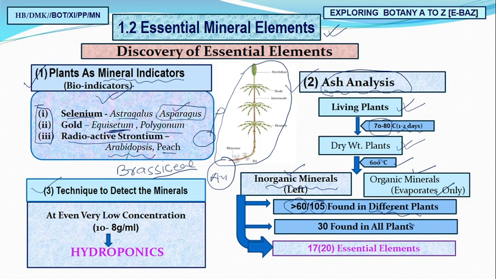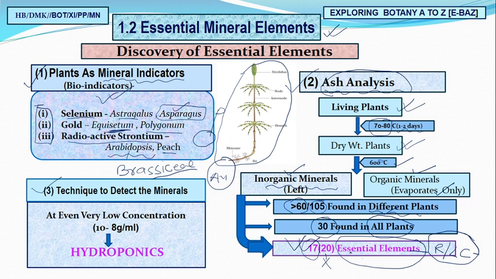Later on they found that all plants present on the earth essentially have 30 important minerals, elements. Out of that, it was found that the essential elements are those without which reproduction and life cycle cannot be completed. These are total 17 according to new NCERT and 20 according to old NCERT. So don't remember 20 at present. You must remember how much? Yes, 17 are the essential elements.